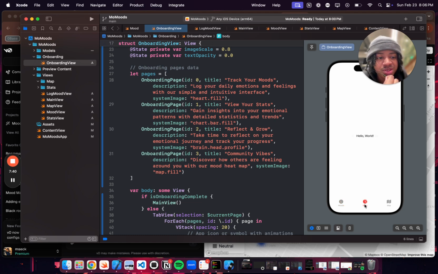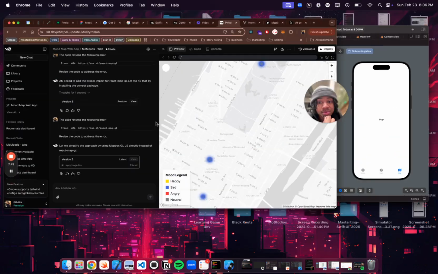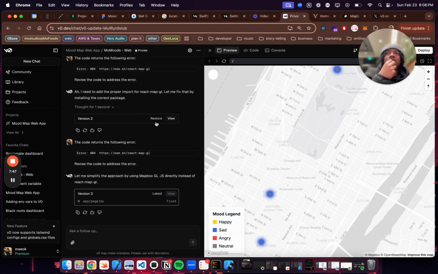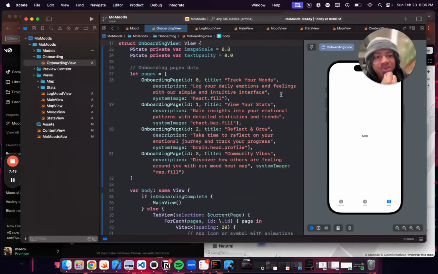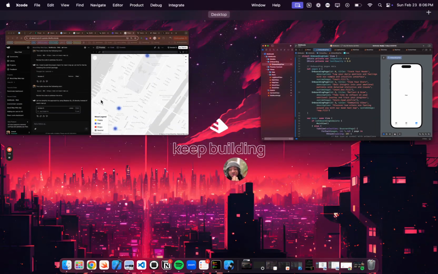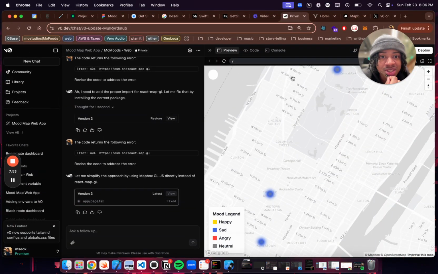Just track your moods, get a nice stat. And for the map, I might just add a link to this until I can figure out how to put it here. Who knows, maybe I can actually just upload the whole project to ChatGPT and ask it, hey, how do I do that? And I literally could just vibe code. And for those who don't know, vibe coding is basically coding an app without coding it and having the AI do it.